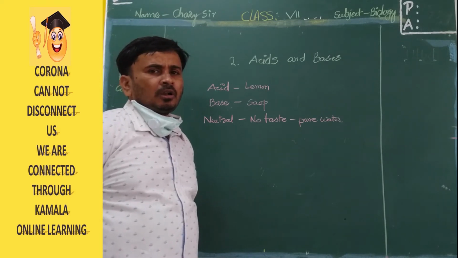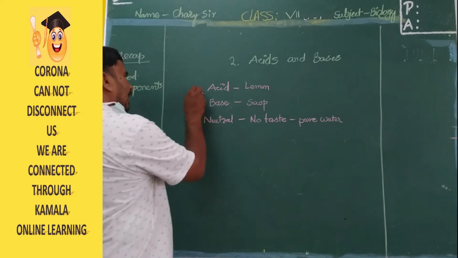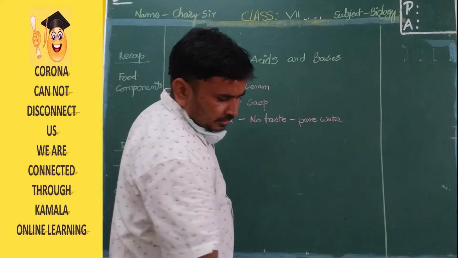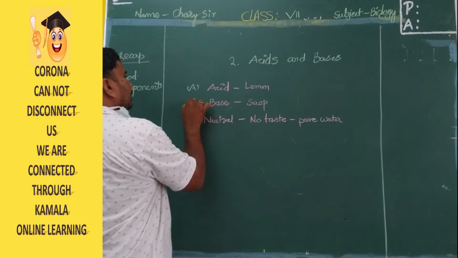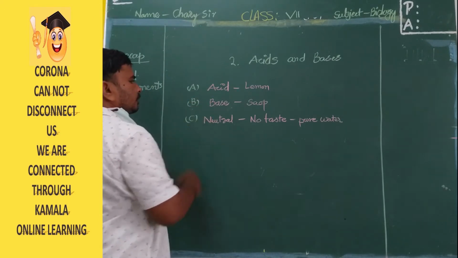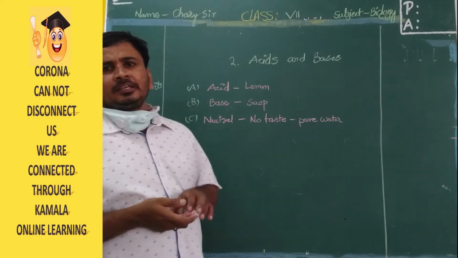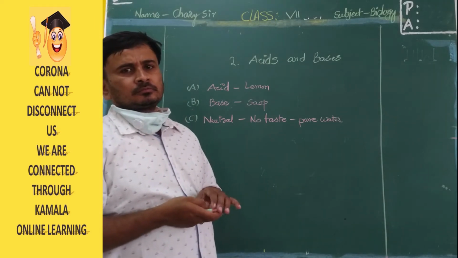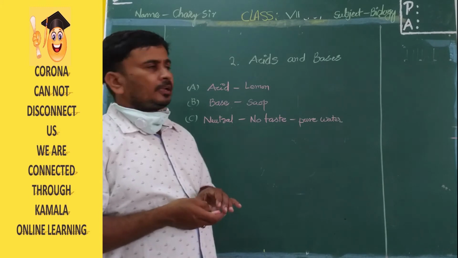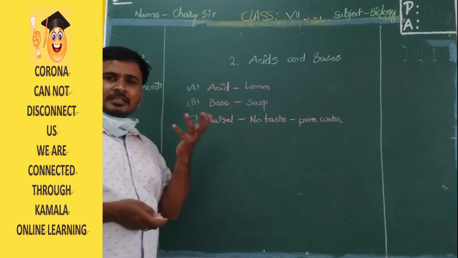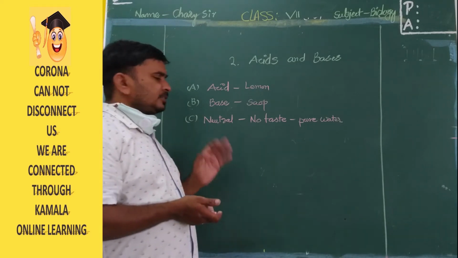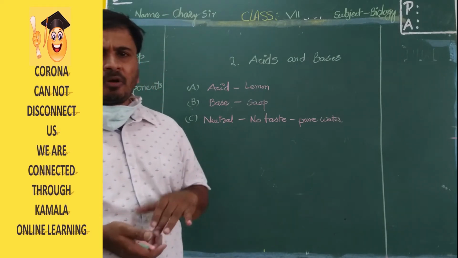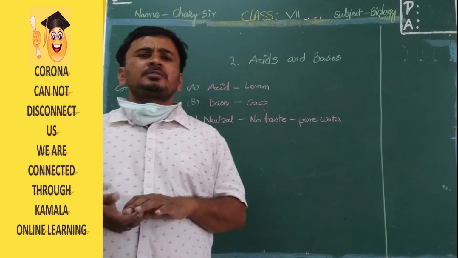Those are all divided into acidic nature, basic nature, and neutral. So here acidic materials will be there, basic materials will be there, and neutral materials will be there. Morning to evening, we use different types of materials.